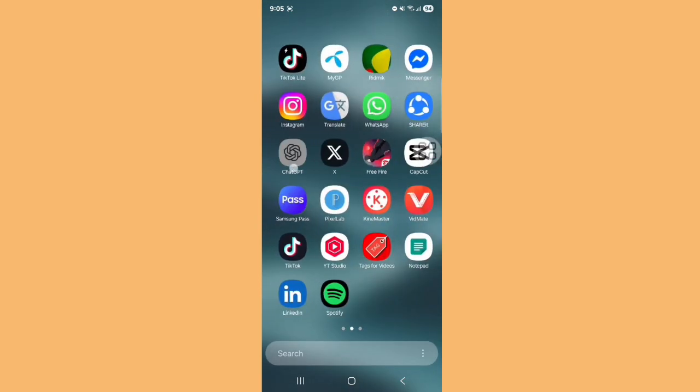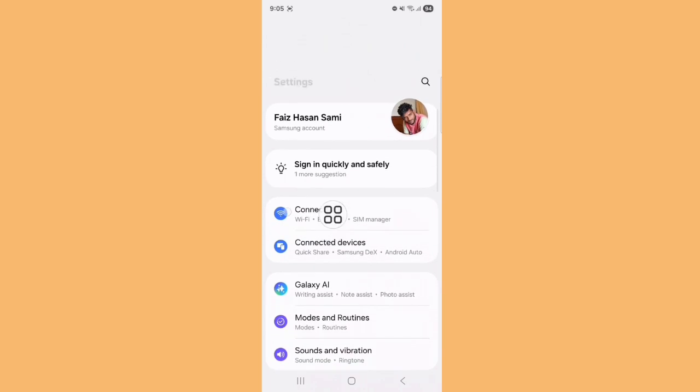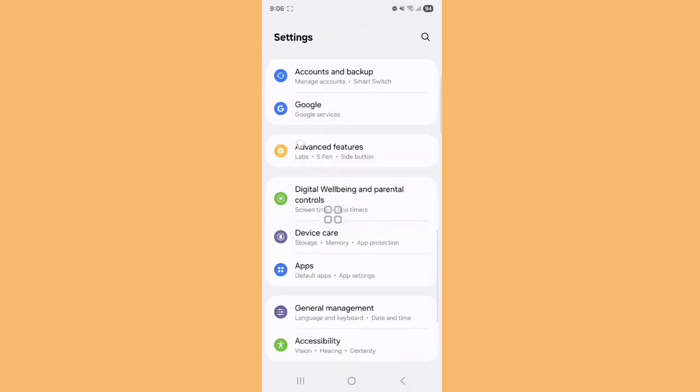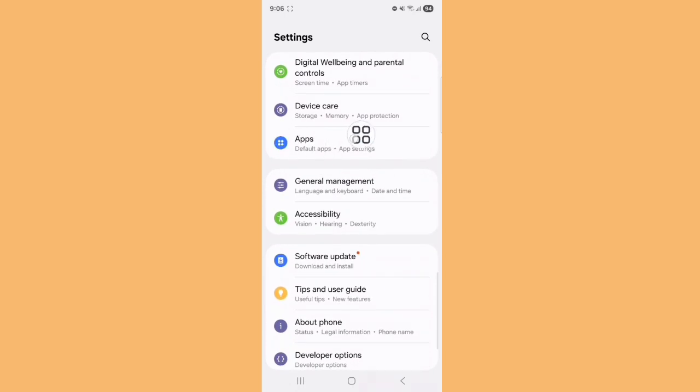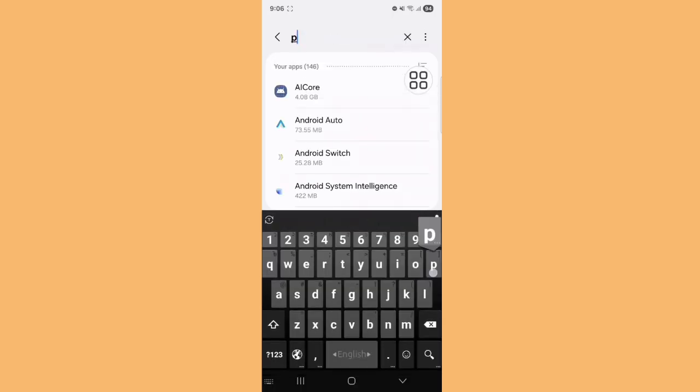First of all, go to your phone settings, scroll down a little bit and find Apps. You can search here for Phone.